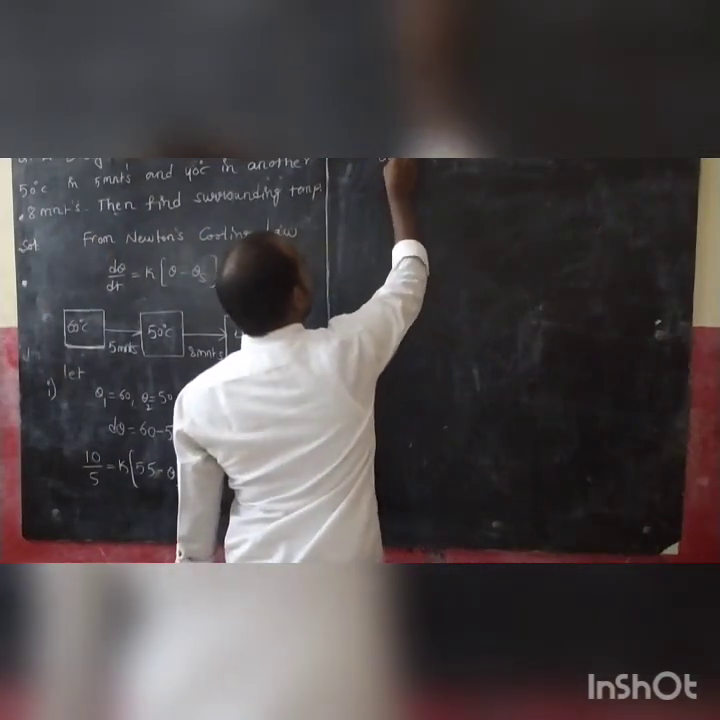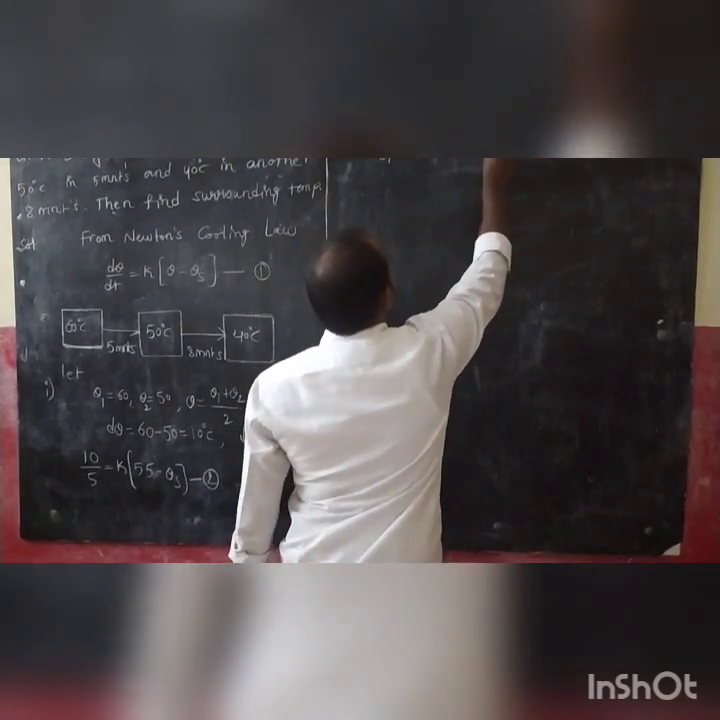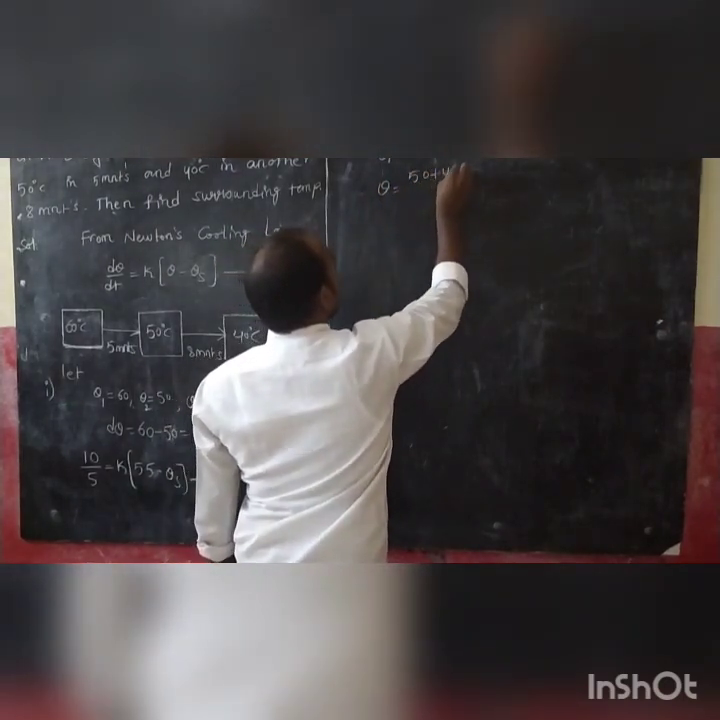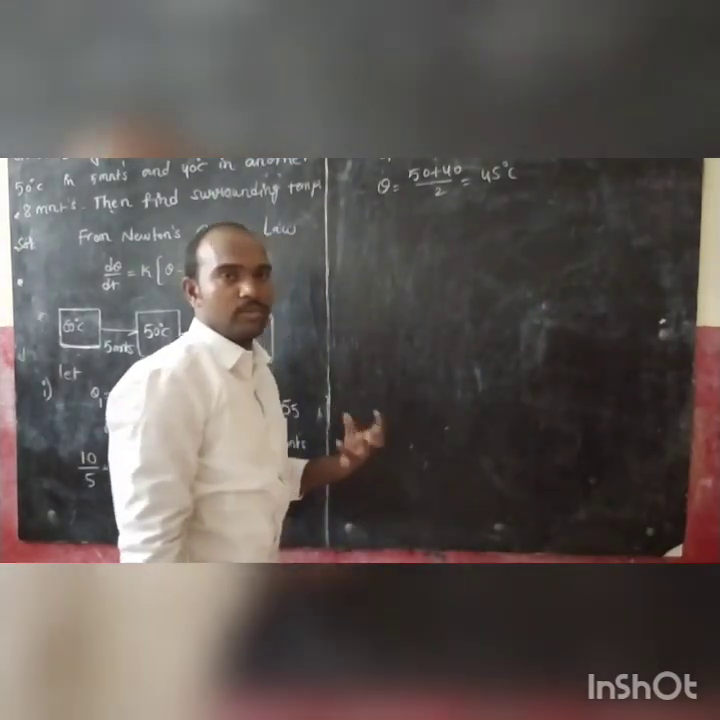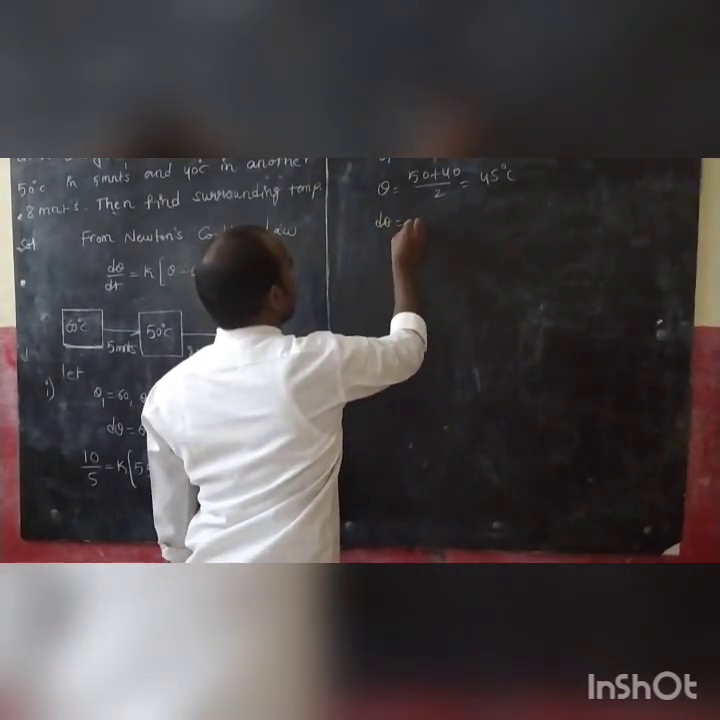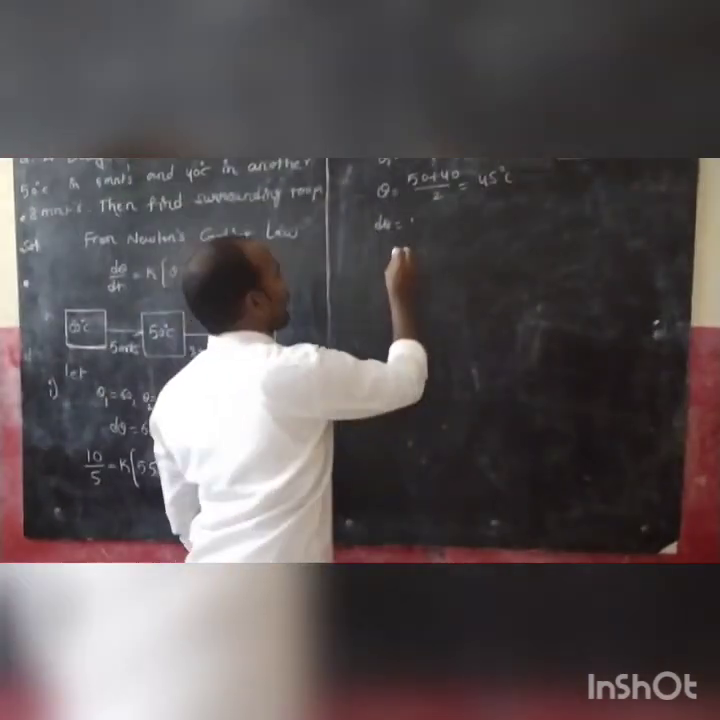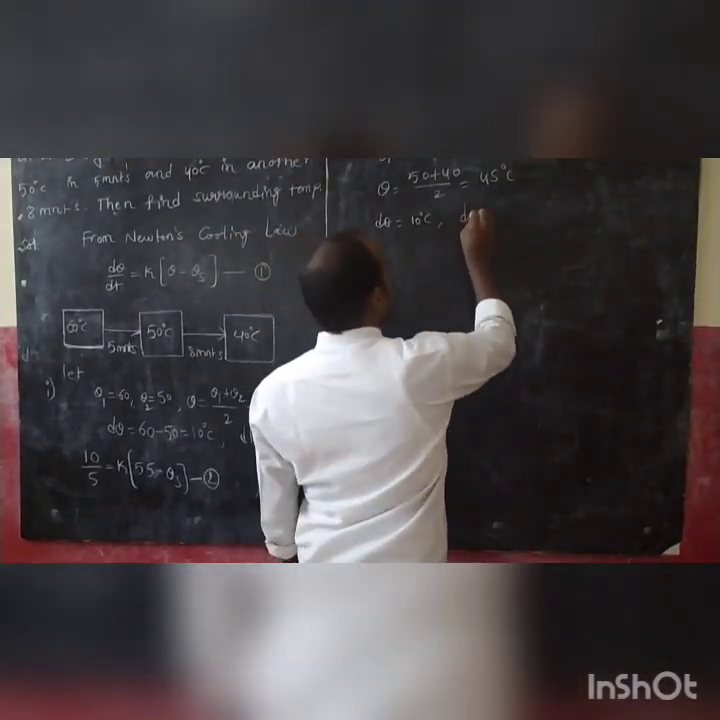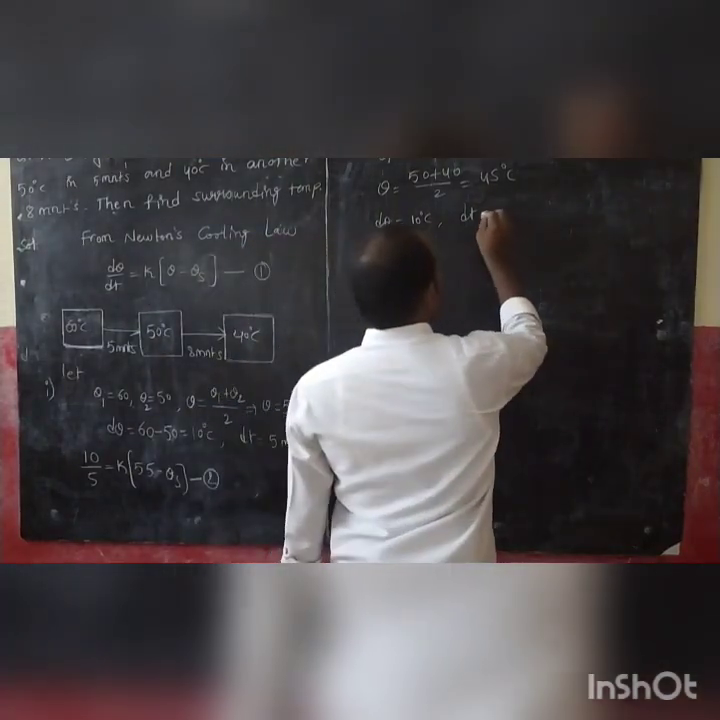And again, step 2, the second case. Let theta 1 is 50 degrees centigrade and theta 2 is 40 degrees centigrade, and theta is equal to 50 plus 40 by 2, which is 45 degrees centigrade, because 90 by 2 means 45. Is it clear? Now also you have to find d theta, from 50 to 40. What is the difference? 10 degrees centigrade. Is it clear? And what is the time? dt is what is the next time? 8 minutes.